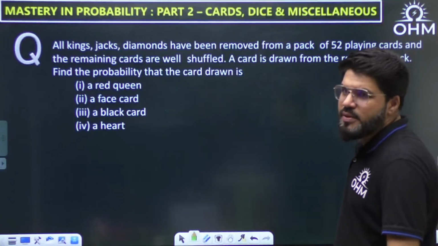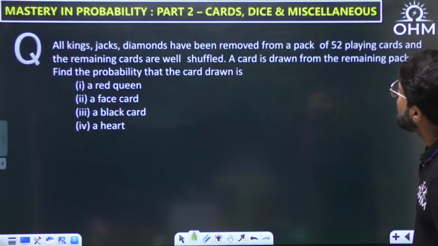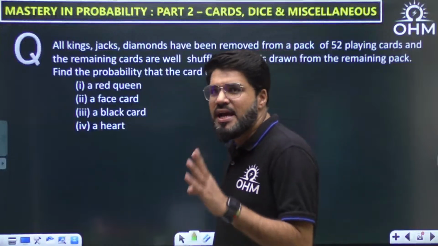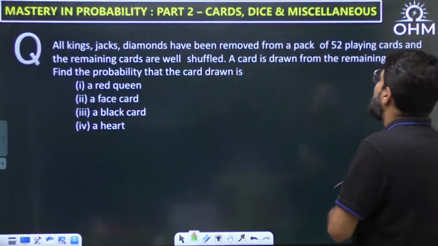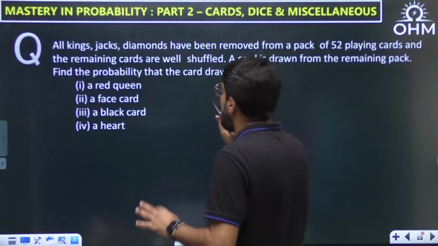Okay, one more question based on cards only. All kings, jacks, and diamonds have been removed from a pack of 52 playing cards, and the remaining cards are well shuffled. Okay, so what all are removed?